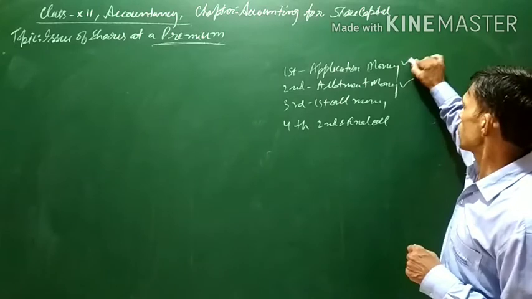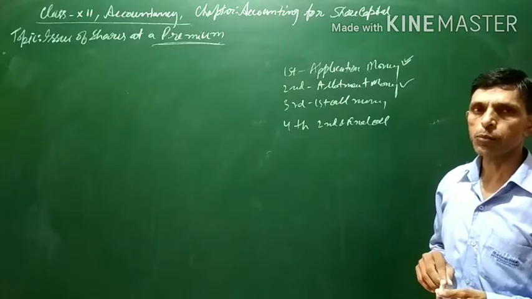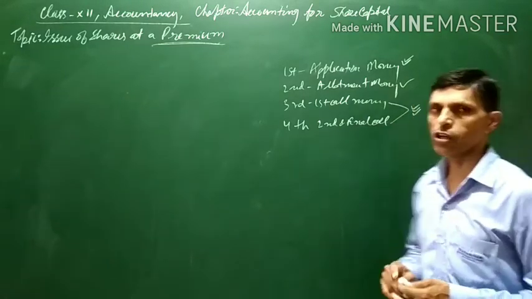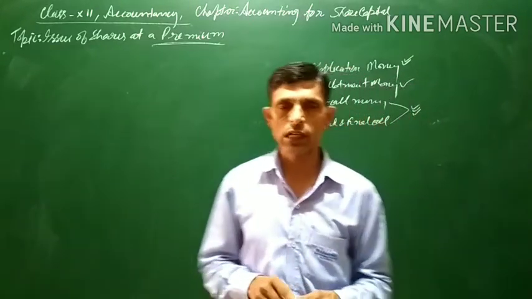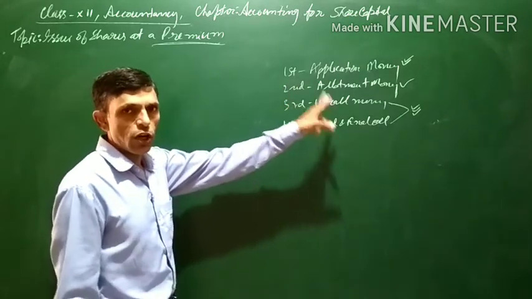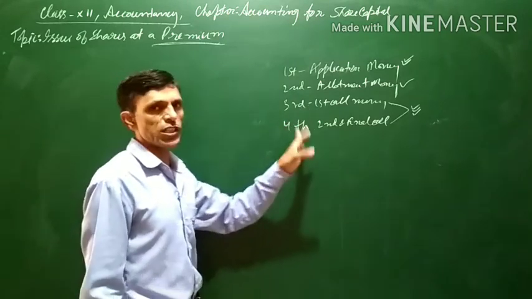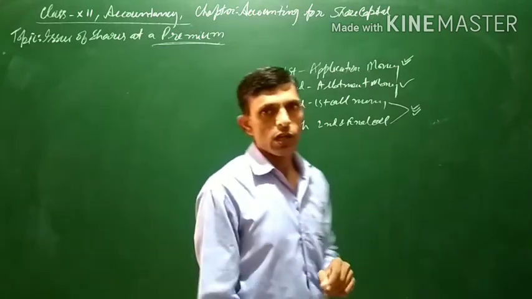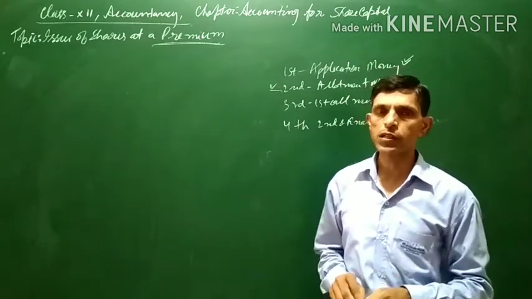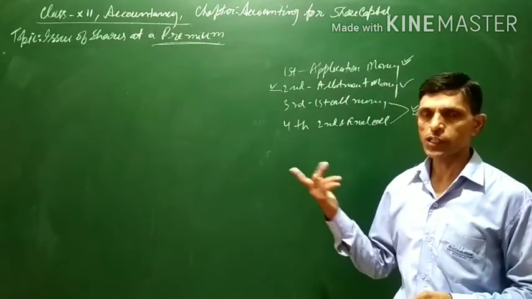Sometimes it is called along with application also, and rarely along with first call or second call. Generally, the premium amount is called along with allotment money, sometimes with application money, and rarely with any call. If nothing is mentioned in the question, then we will assume that the premium money will be called along with allotment money.